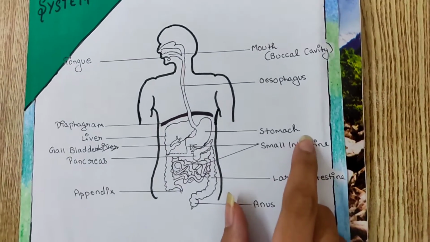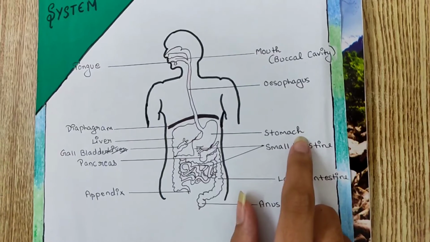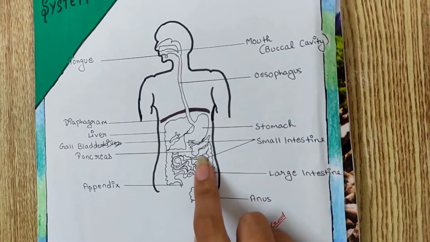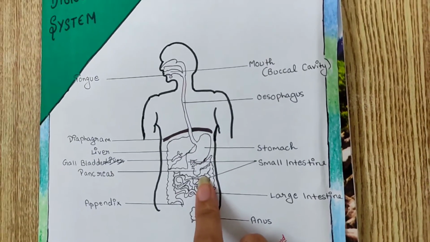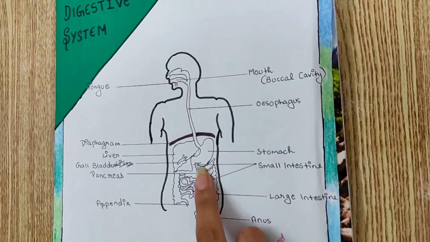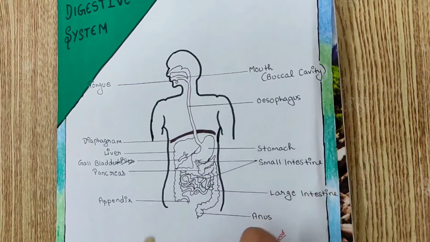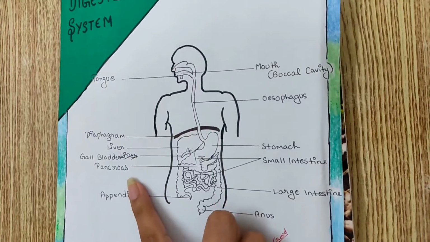The stomach also contains mucus for protecting it from the HCl. After the stomach, the food enters the duodenum. The duodenum receives secretions from two glands, the liver and pancreas.